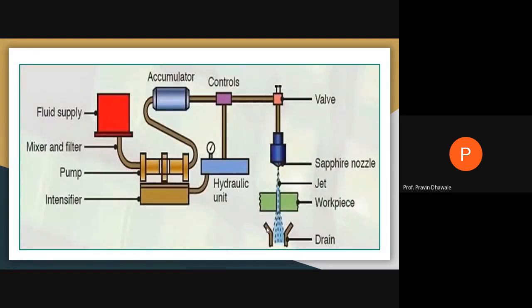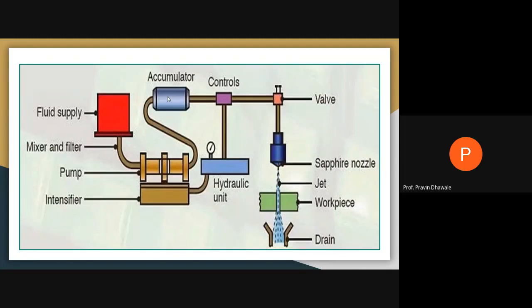Okay, we'll move forward. This will be the actual setup of abrasive water jet machining. Is it visible clearly to all of you? See, this will be the storage tank or reservoir, right? Where we are storing the water. That water is sucked through the pipeline by using this pump. At the inlet of the pump, low pressure water is there. That high pressure water will be passed to this accumulator, right?